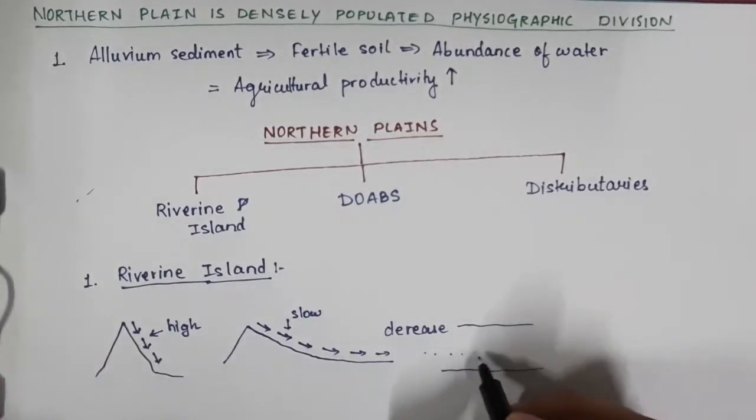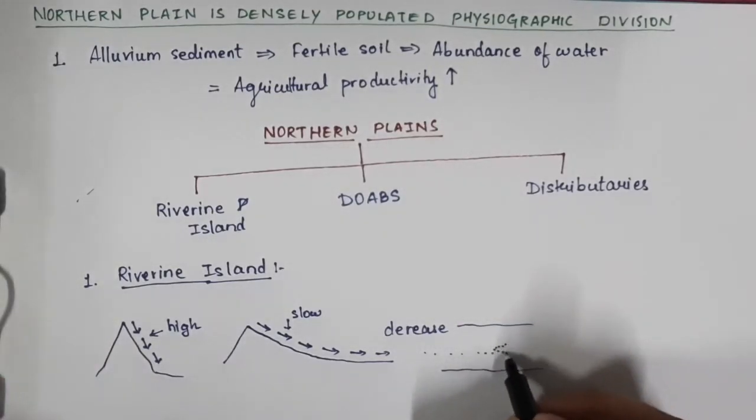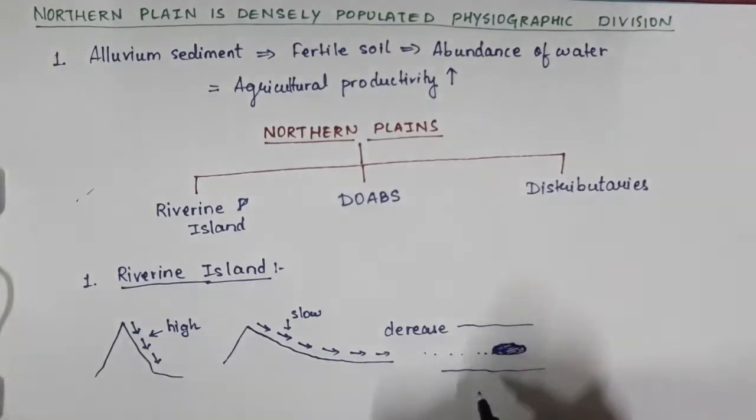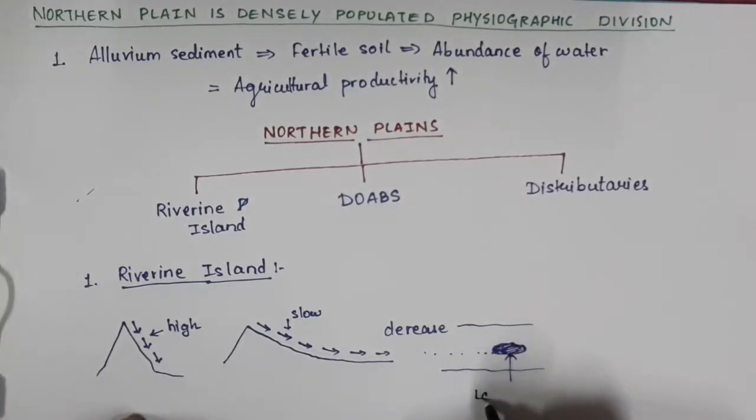So what will happen? Slowly the sediments will collect here, and slowly and gradually they will form a land over here. So this is nothing but a land formation, and this is made up of what? Sediments.